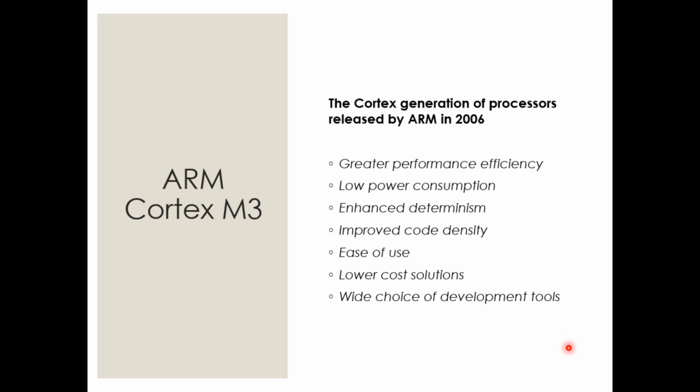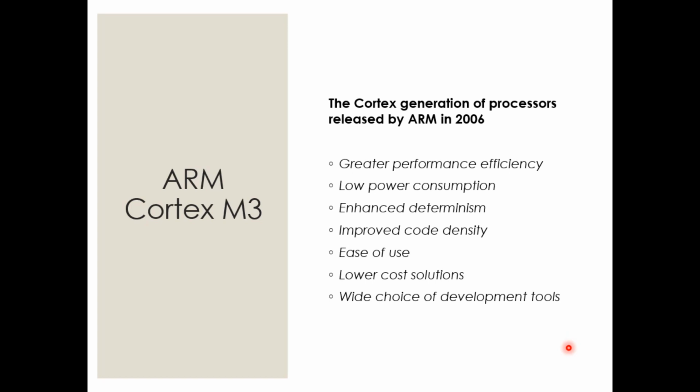It is basically a low power consumption processor, so it enables larger battery life, that is, auxiliary power supply life, which is very helpful in portable and handheld products. Is it not?